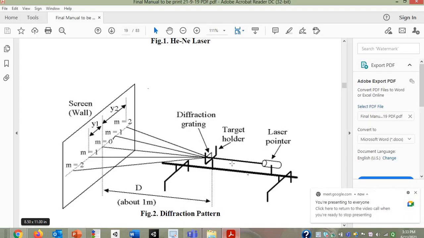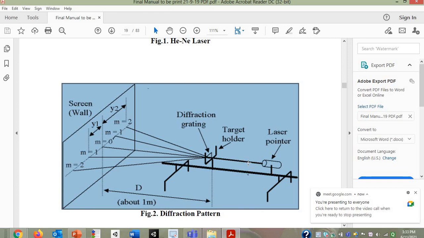Okay, so basically here, to perform this particular practical, the laser source is selected. You have to make this laser source on. Next, the diffraction grating is taken over here. Here you can see, with the help of a holder, the diffraction grating is placed in the path of light.